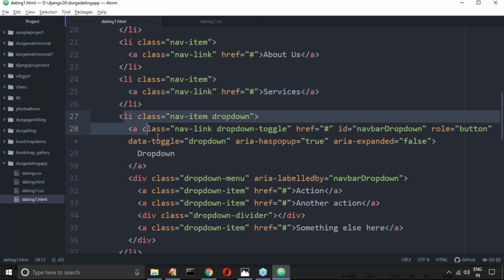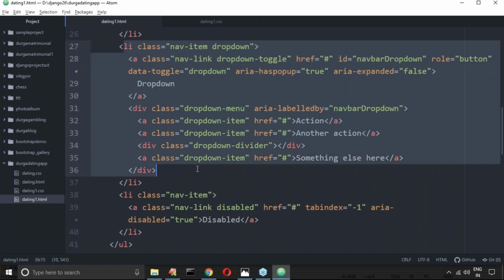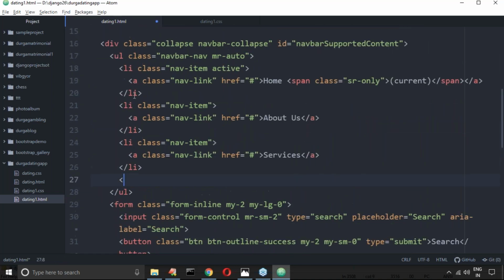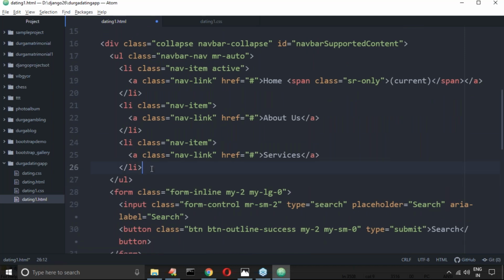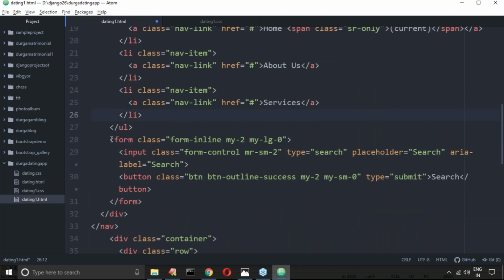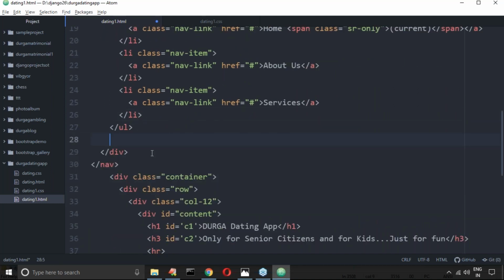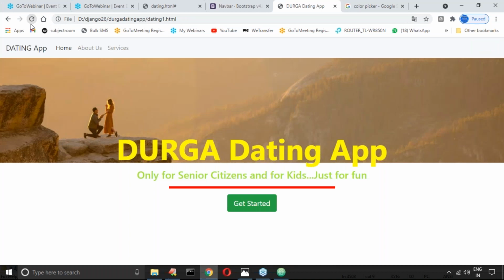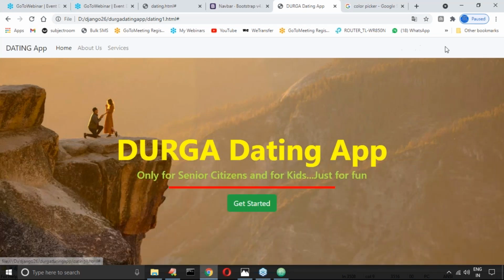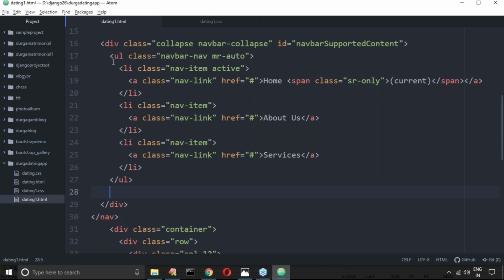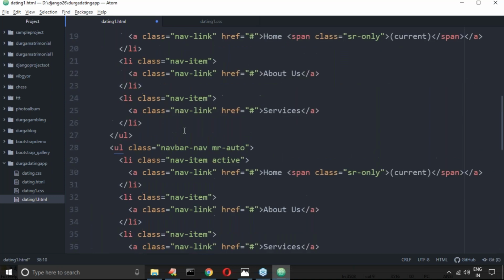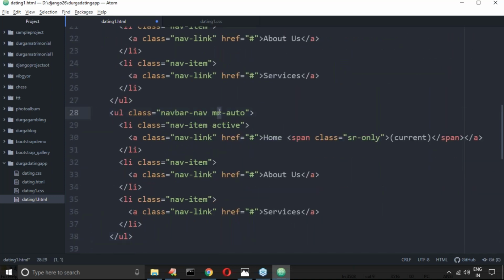Next, this dropdown I don't want. If you want, you can use a dropdown, no problem at all. Let me define one more UL. This form also is not required. Dating app, Home, About us, Services. Here also let me take another UL for the right-hand side, ml-auto.